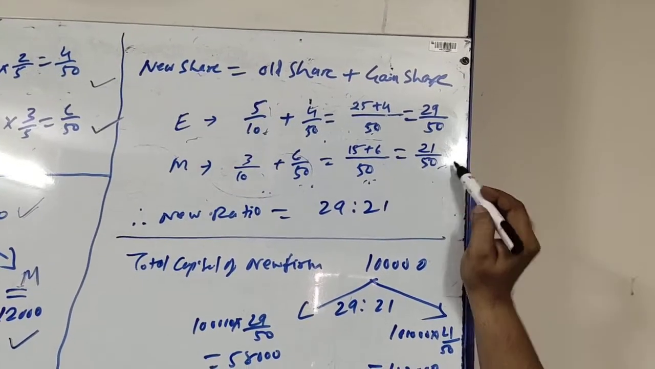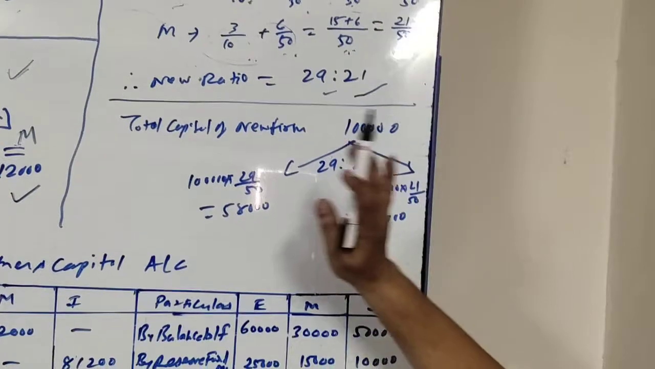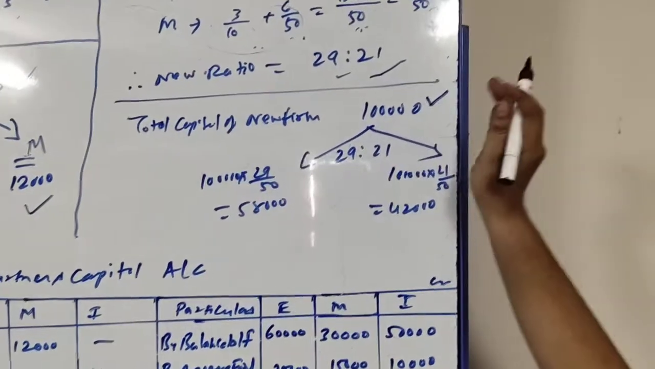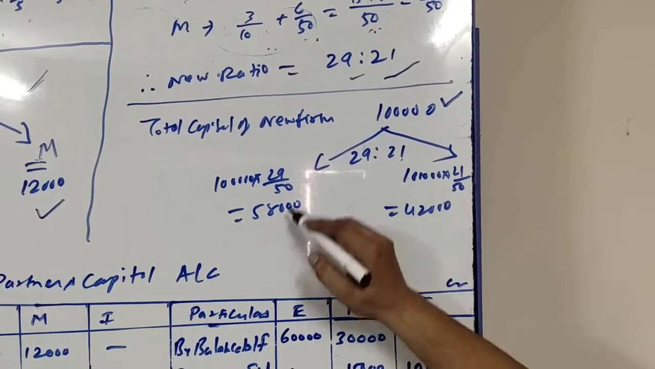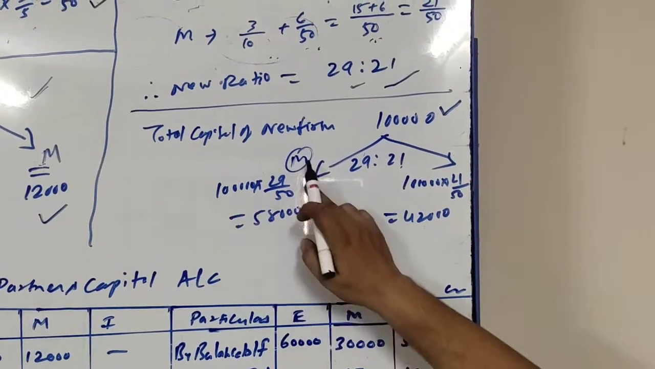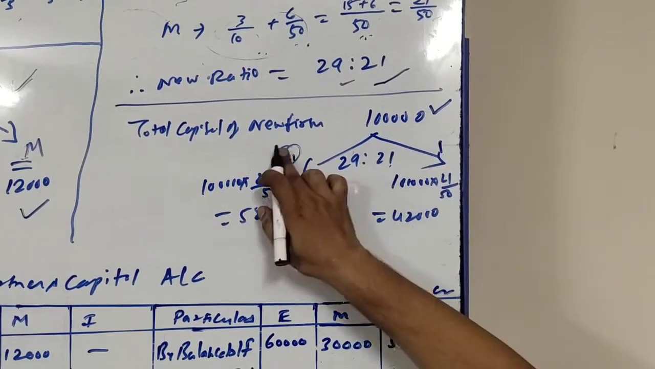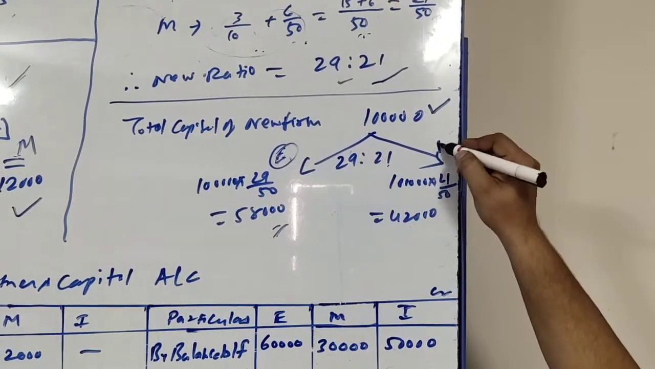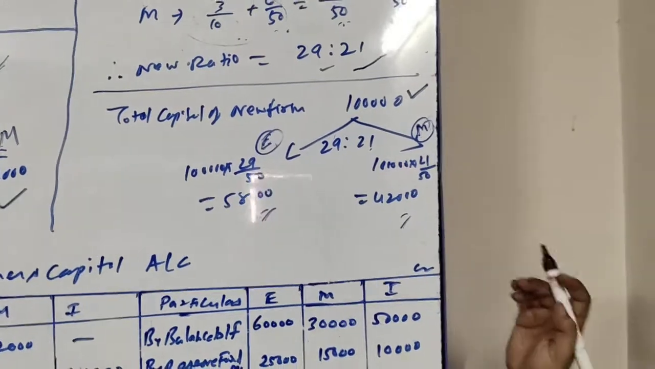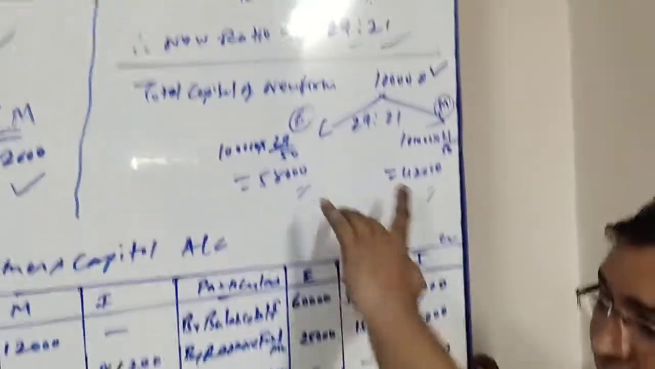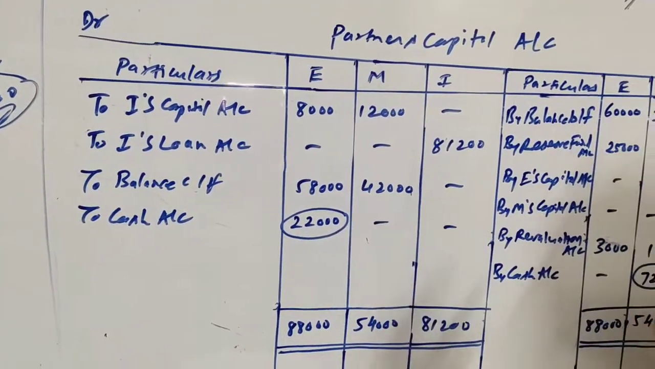We will remove the denominator, so the new ratio will be 29:21. Okay, now it is given that the total capital of the firm is to be maintained at rupees 1 lakh in the new ratio. The new ratio is 29:21. So when I find this, for E it will come 1 lakh into 29/50, that is 58,000, and for M it comes 1 lakh into 21/50, that is 42,000. So this is the closing balance of capital they have to maintain. So here it is, to balance carry forward, 58,000 and 42,000.